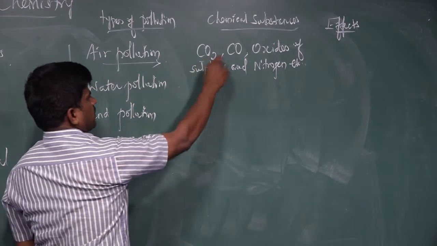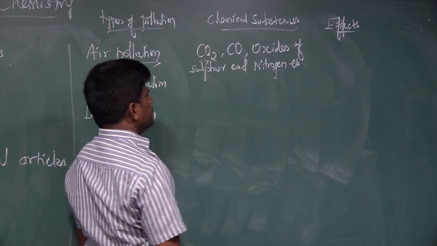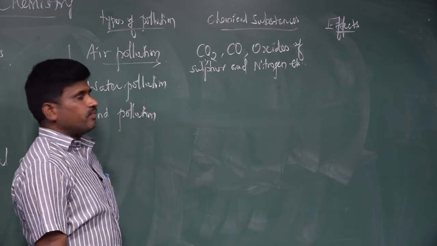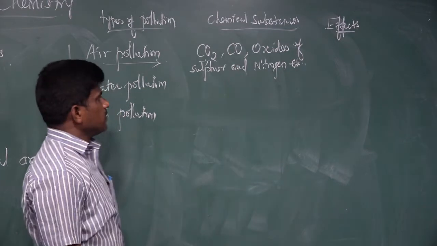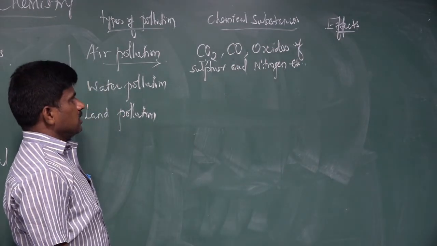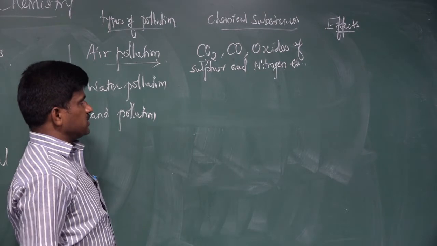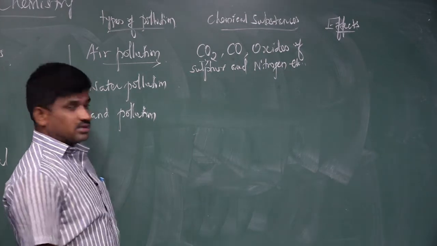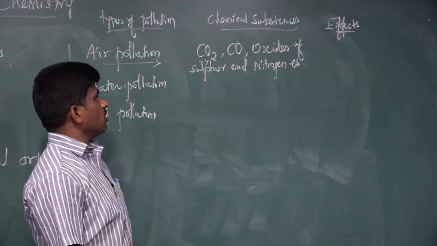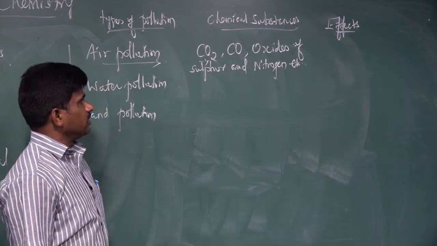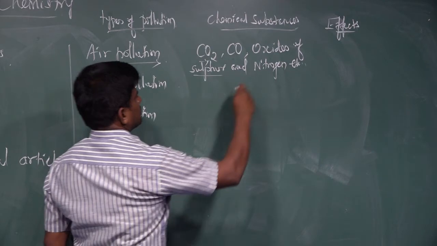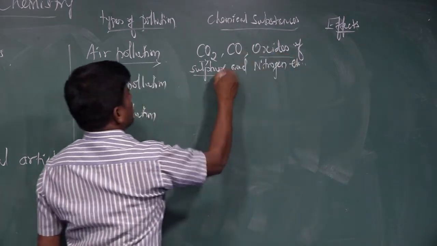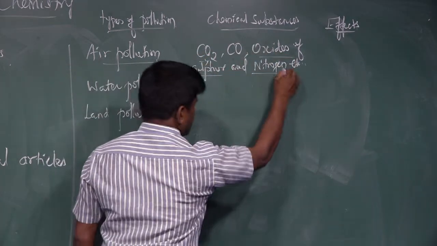We know that carbon dioxide is released when factories are running, and from automobiles, even carbon monoxide. When a substance is oxidized, it releases carbon monoxide as well as carbon dioxide. Then diesel engines and petrol engines release oxides of sulfur and nitrogen.